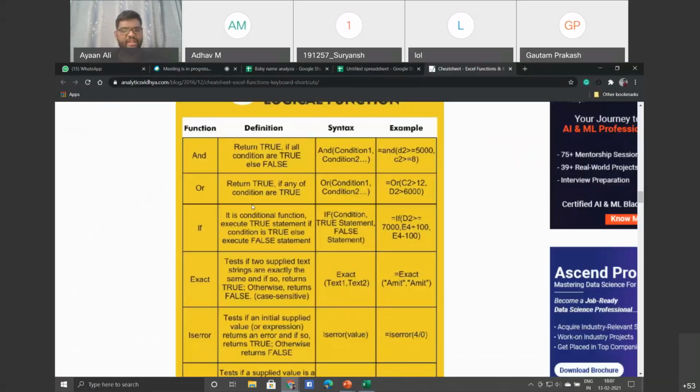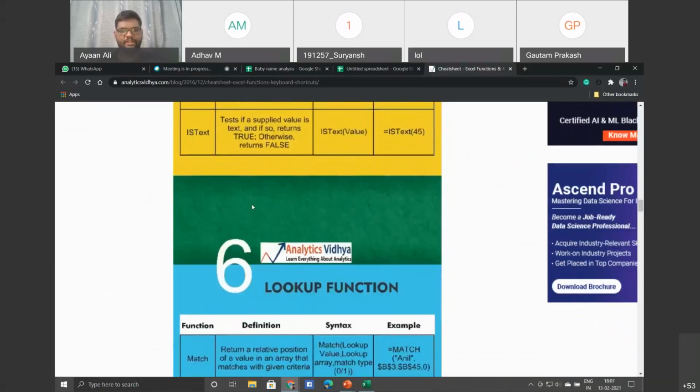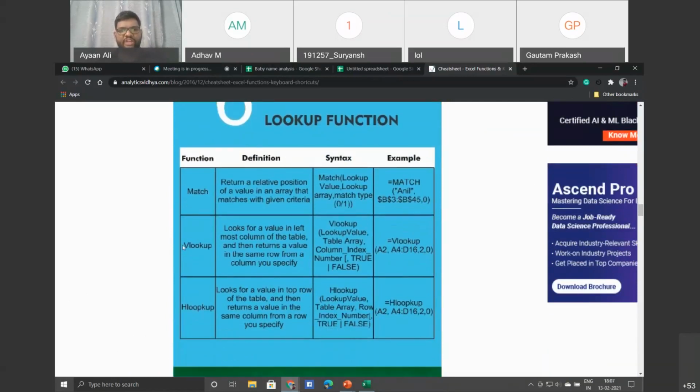So that is one practical demonstration of how the IF function can be used. And there are also very important functions, VLOOKUP and HLOOKUP. V is basically vertical lookup and H is horizontal.